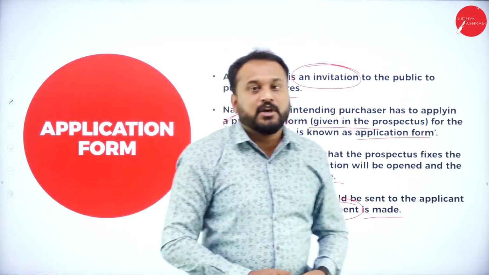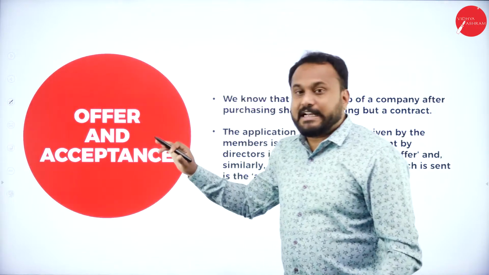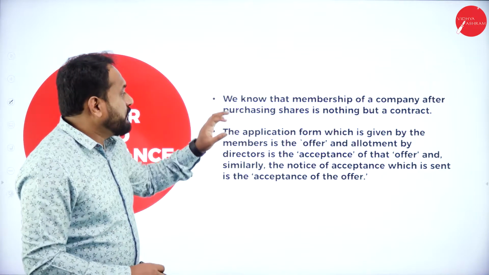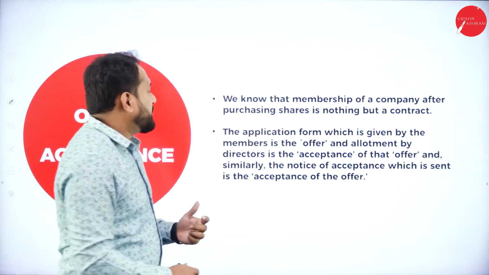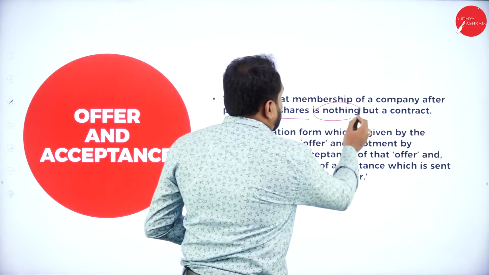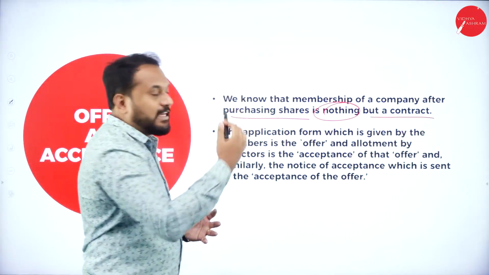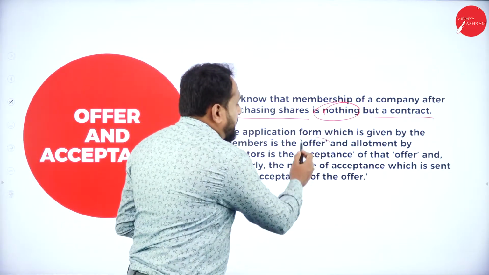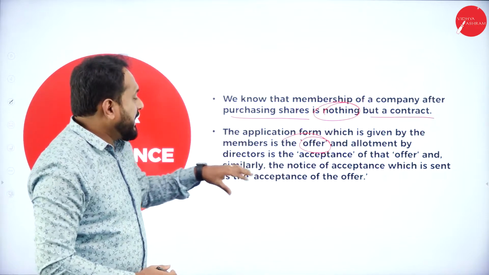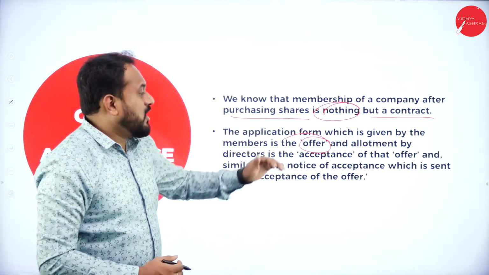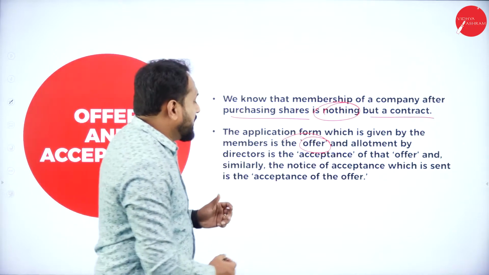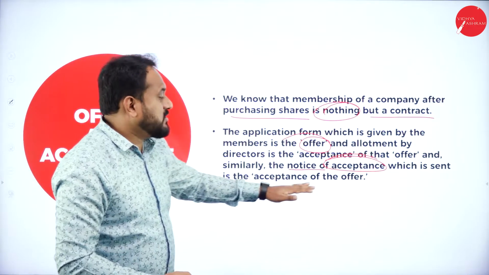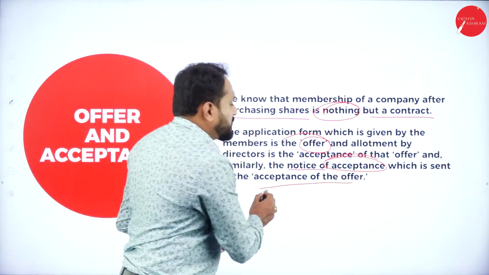After that, what happens is we are supposed to know about the offer and acceptance. When we go with this offer and acceptance, please understand, we know that membership of a company after purchasing shares is nothing but a contract. The application form which is given by the member is the offer, and allotment by directors is the acceptance of that offer. And similarly, the notice of acceptance which is sent is the acceptance of the offer. So the entire process happens.